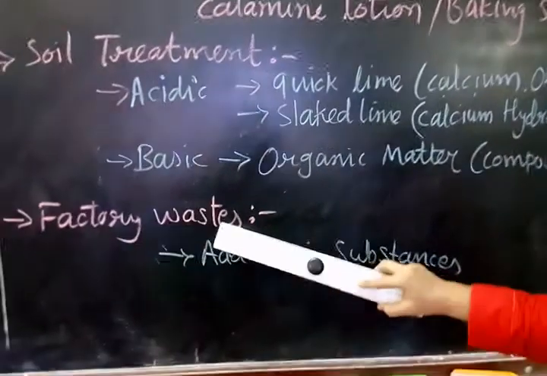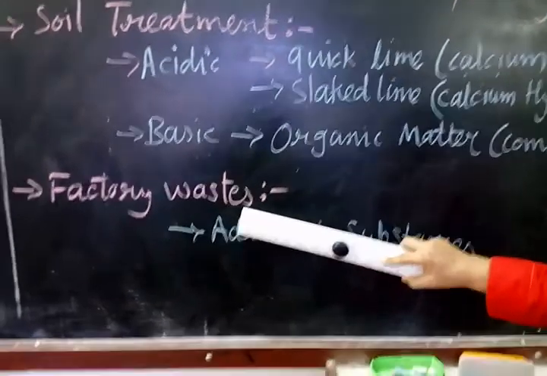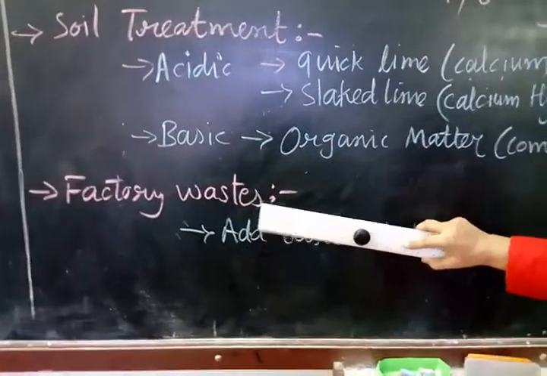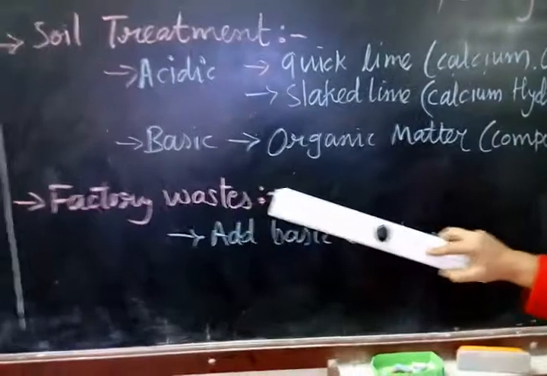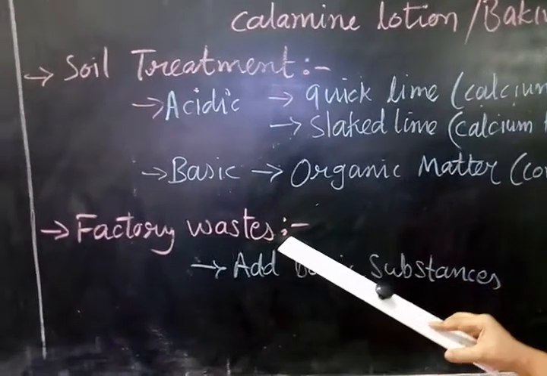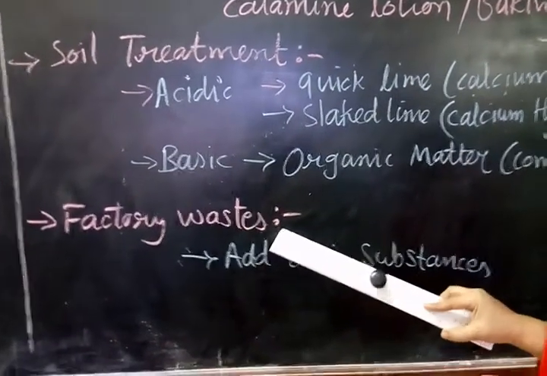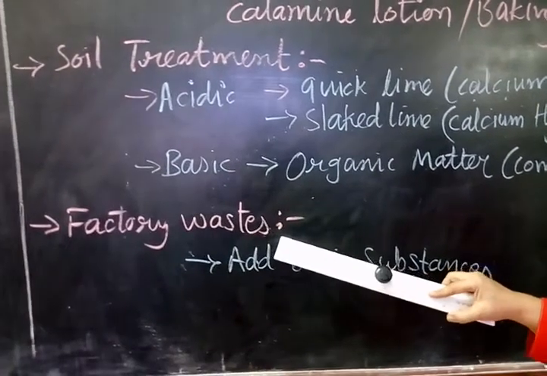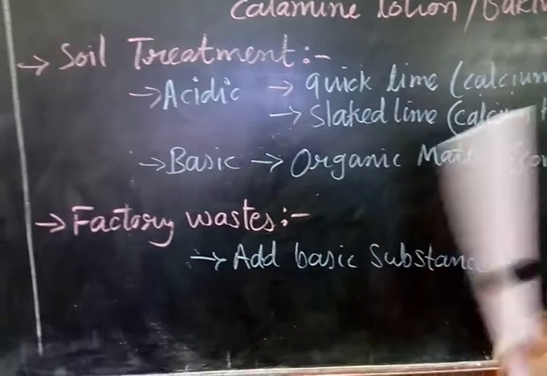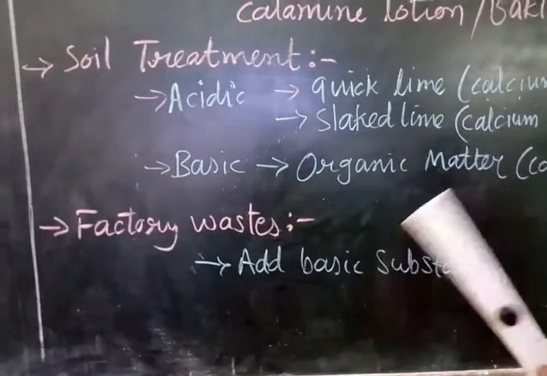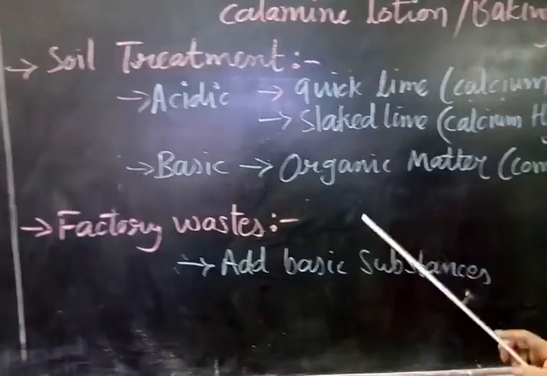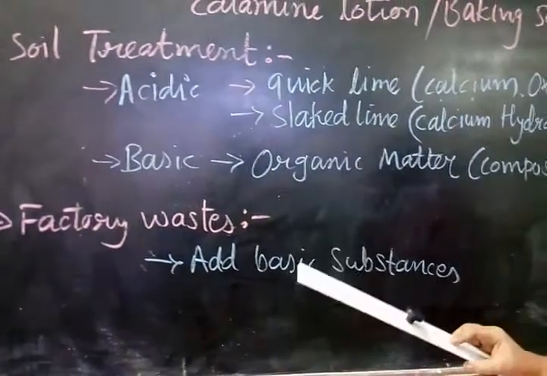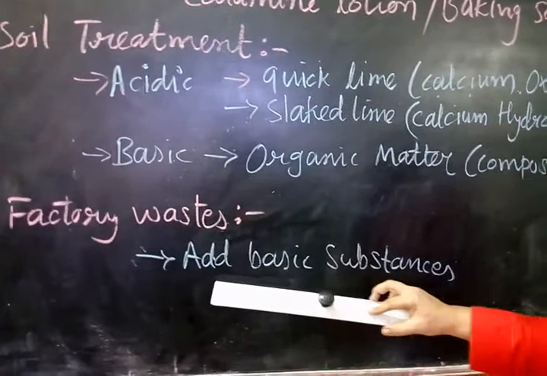Now factory waste, one more thing. We know children, many factories throw their waste in water bodies. Most of the factory waste is acidic in nature. If we throw it as it is in water bodies, naturally the water will become contaminated, and water animals and water life surviving in it may be in danger.